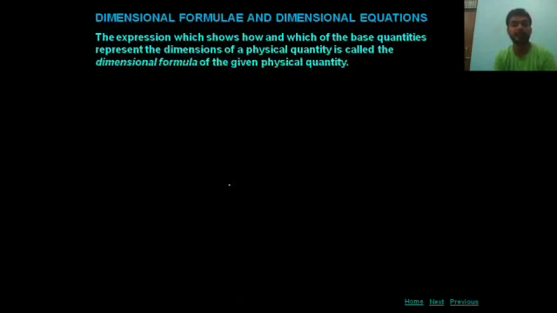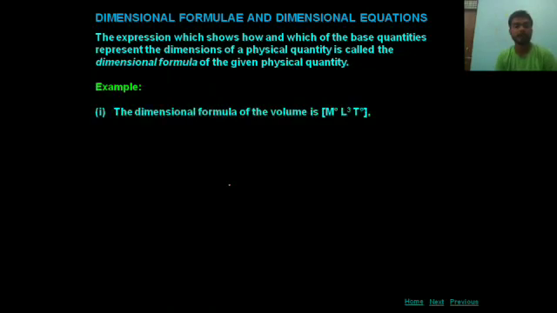Now we are going to discuss dimensional formula and dimensional equation. The expression which shows how and which of the base quantities represent the dimensions of the physical quantity is called the dimensional formula of the given physical quantity. For example, the dimensional formula of volume is M0L3T0. From where does it come?